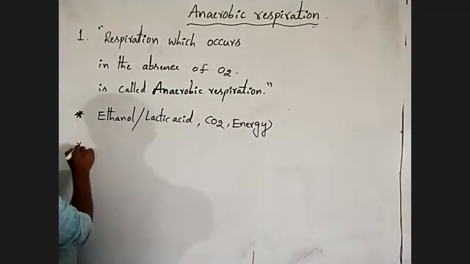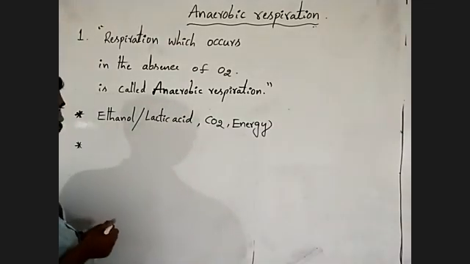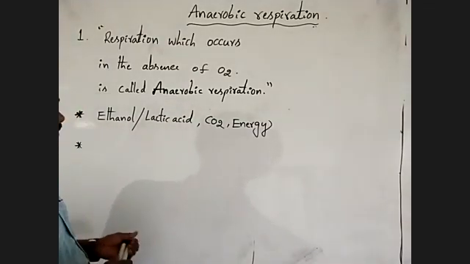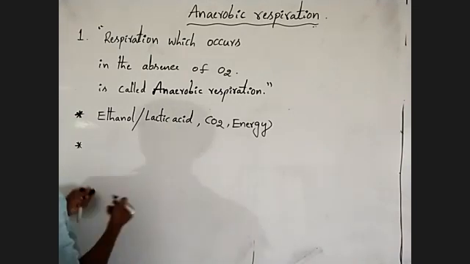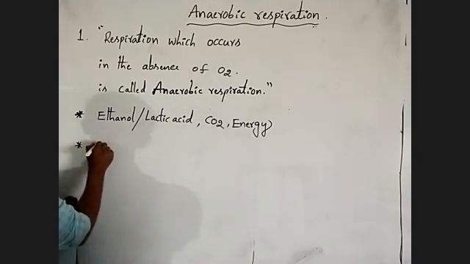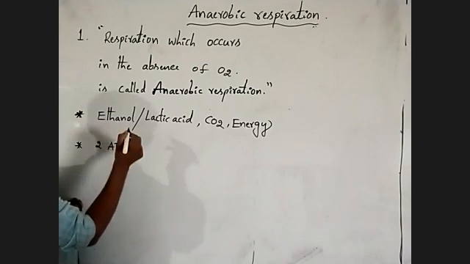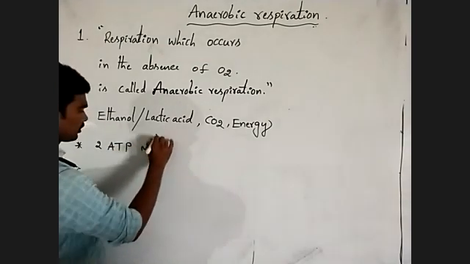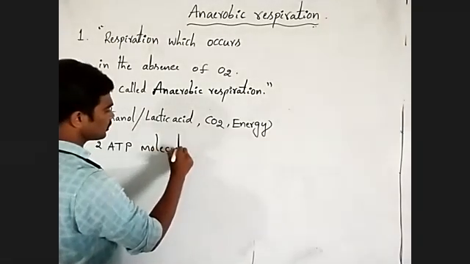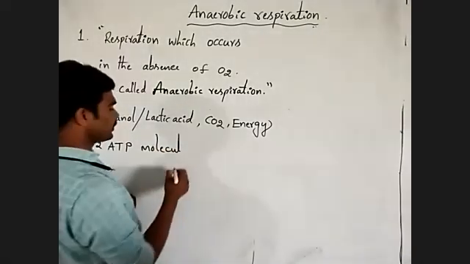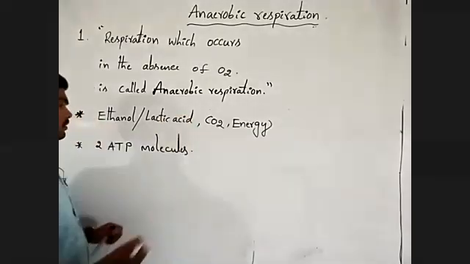Here the released energy is just 2 ATP molecules. Only 2 ATP molecules.